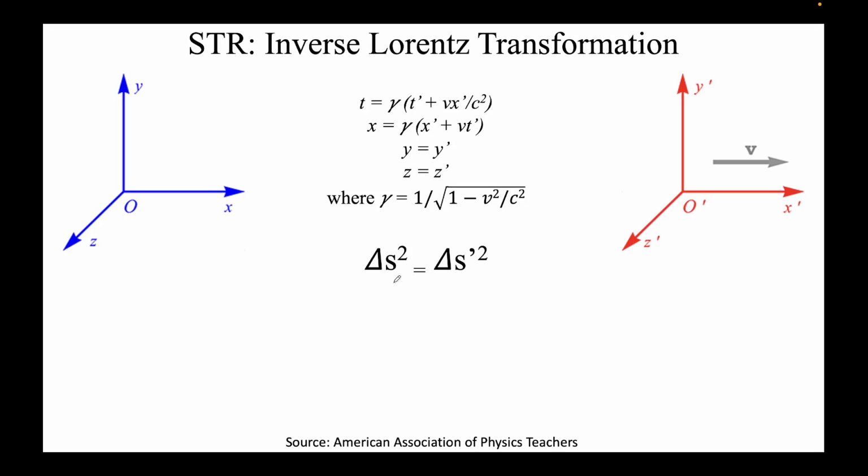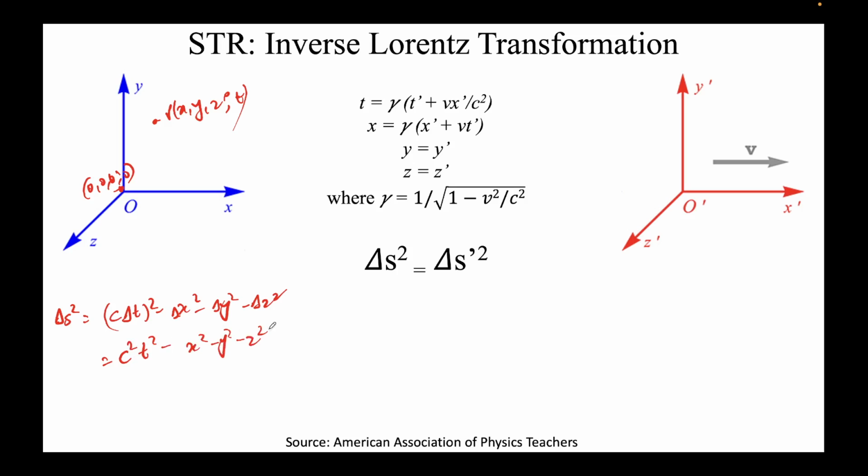So again, let's try to evaluate the expression delta s square, which is nothing but c delta t square minus delta x square minus delta y square minus delta z square. Again I'm assuming the first event to be 0, 0, 0 and 0, and this one to be x, y, z and t. This will come out to be c square t square minus x square minus y square minus z square, right?